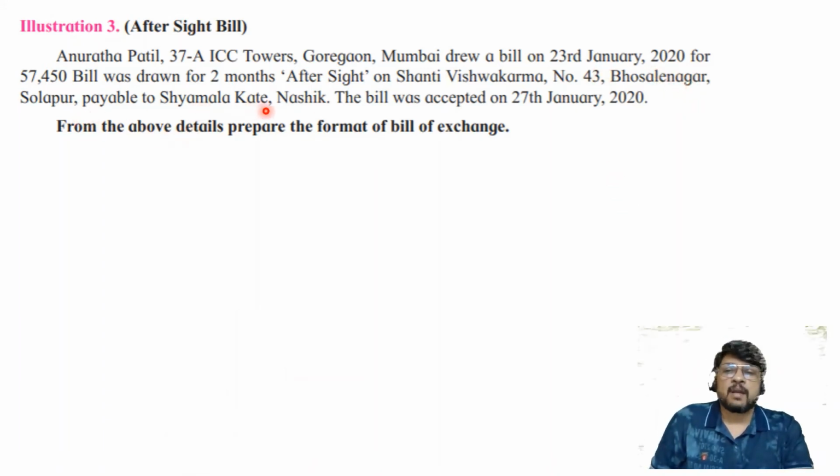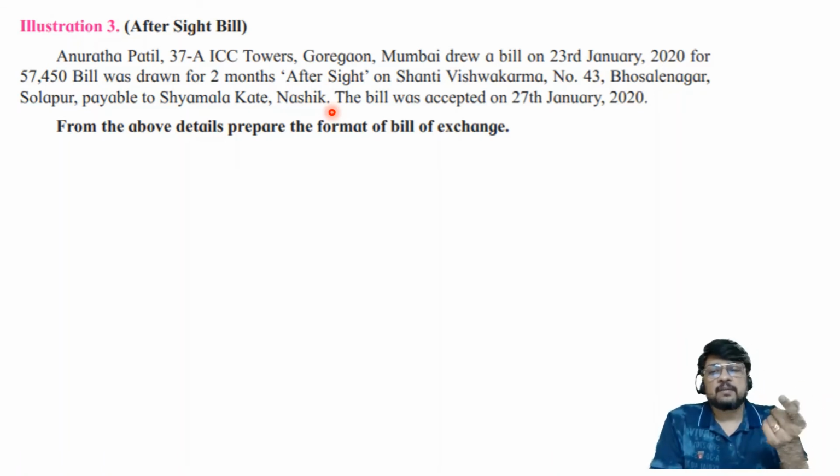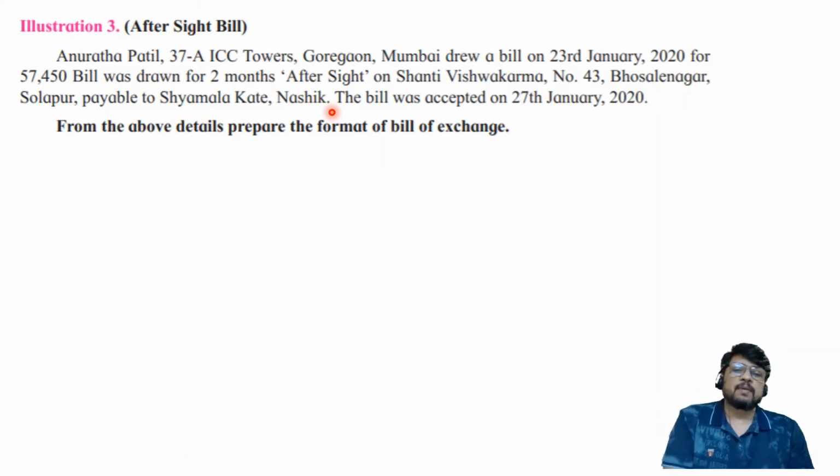Payable to Shyamala Kate, Nashik. Shyamala Kate has to be paid. So Shyamala Kate becomes payee. That means the name will come in the sentence. 2 months after sight, pay Shyamala Kate, Nashik, or her order. And the bill was accepted on which date? 27 January. That means acceptance date is 27 January. From the above details, prepare format of bill of exchange.